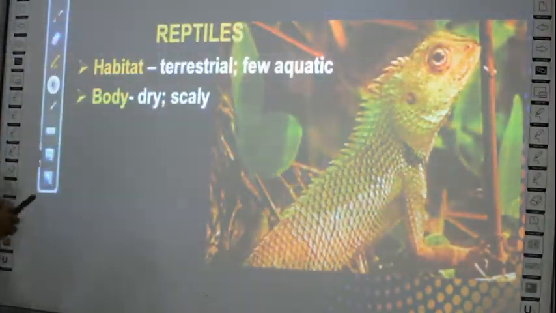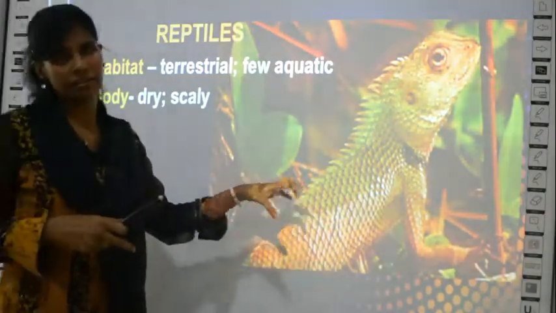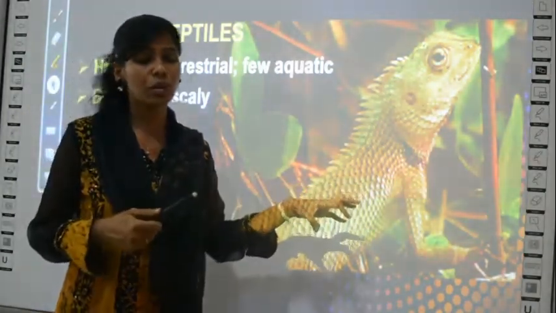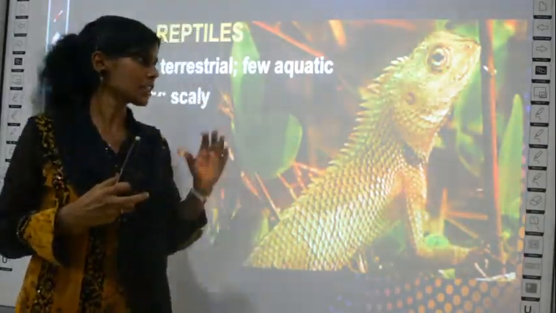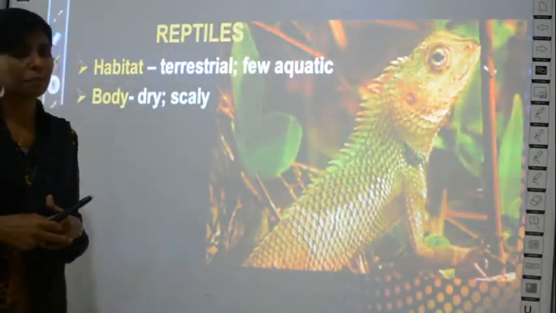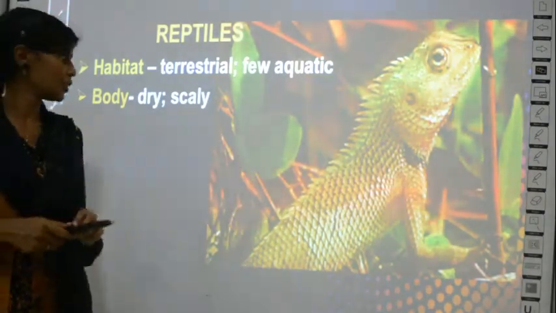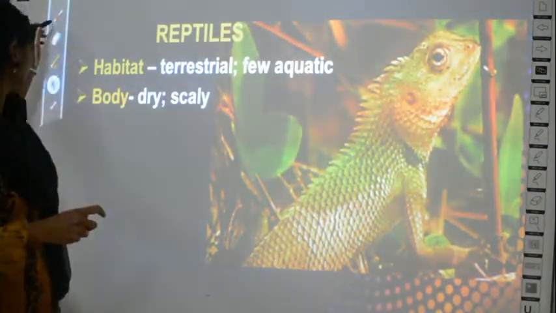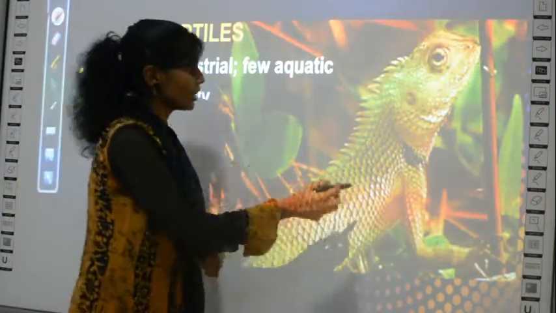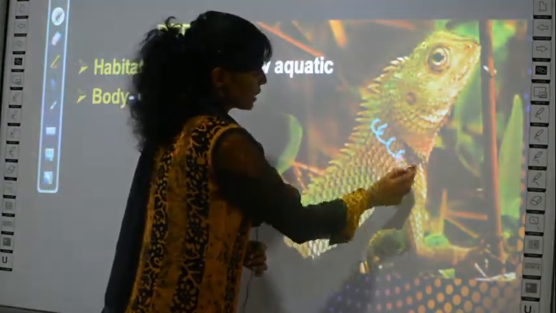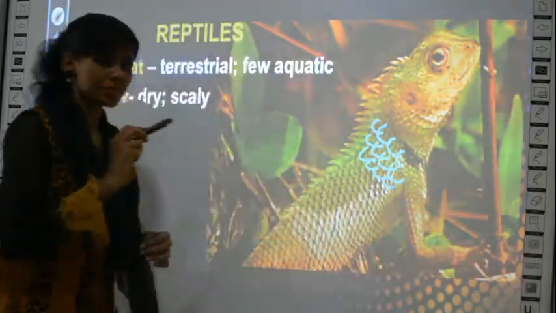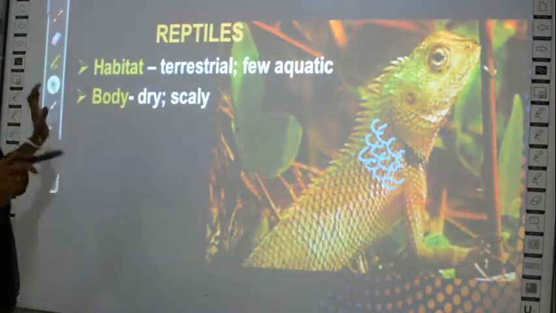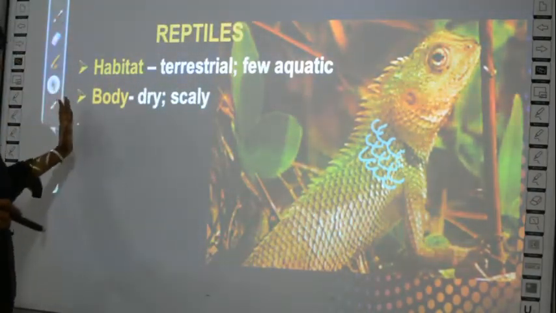And what about their body? It is so dry. In the previous group, amphibians, what we saw is that the body is so moist and slimy, right? Whereas in the group of reptiles, it is so dry in nature, and just like fishes, you can also see scales on them. Can you see the scales? So these are all scales, right? Just like the pisces group, the reptiles group also has scales on them. And then what is the next property?